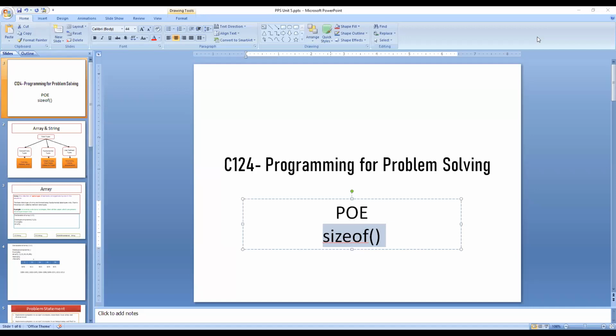Okay. Also tell me what is recursion in C program? When a function calls itself, the process is known as recursion, and the function that calls itself is known as a recursive function. Okay, good. Now roll number 46. Yes, sir.